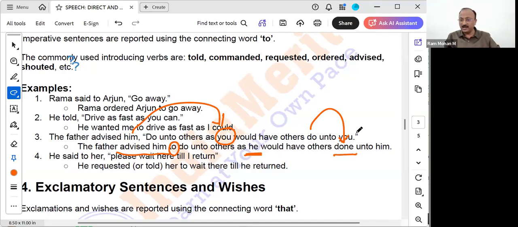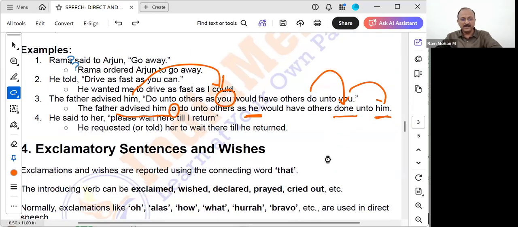Have others done unto him will come. You will become him, because this you is referring to that person whom the father is advising. Correct? No, he and him will become. Understood? The father advised him to do unto others as he would have others done unto him.